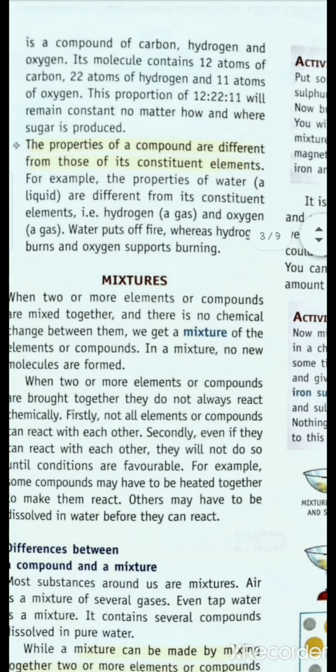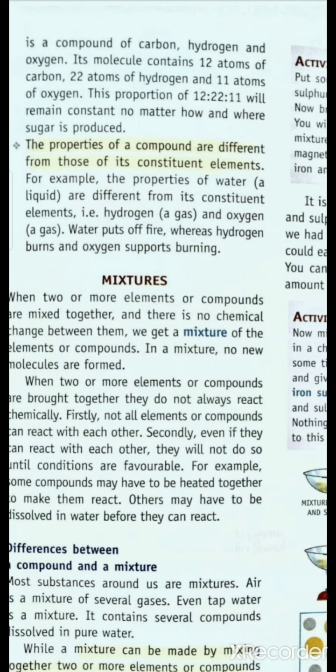Next property: the properties of compounds are different from those of their constituent elements. This is a very, very important property. The properties of elements are different when they form a compound. For example, hydrogen can be burnt in air.